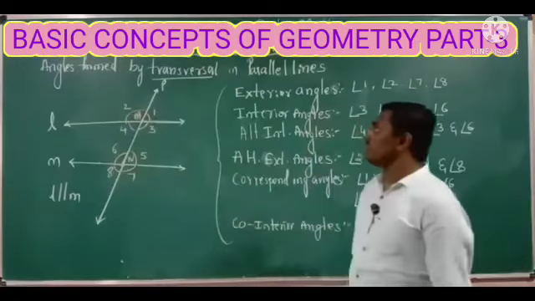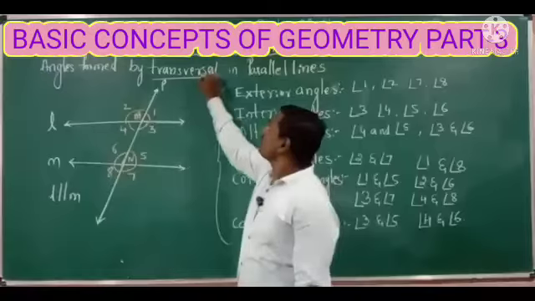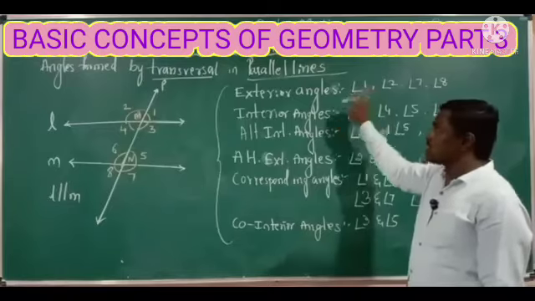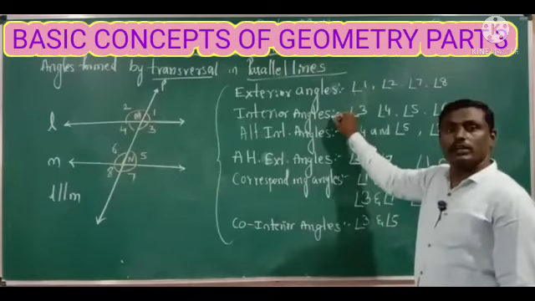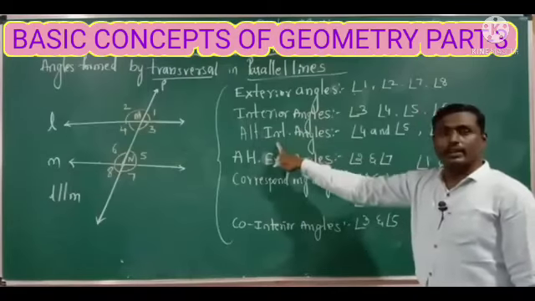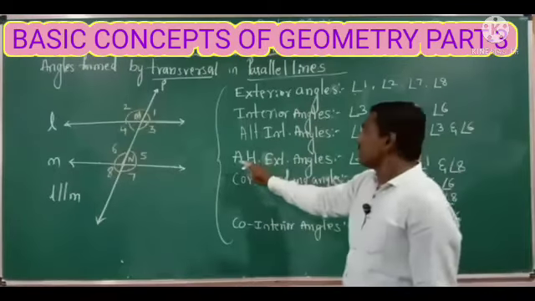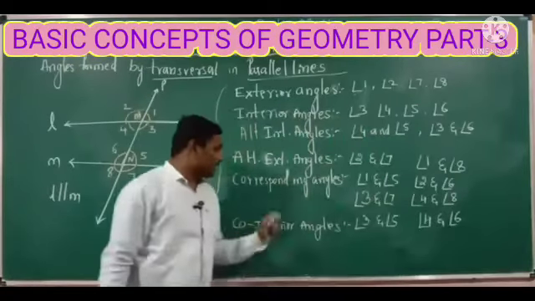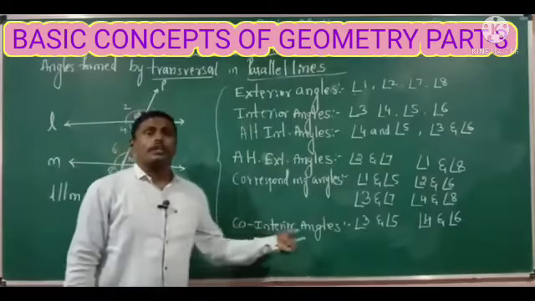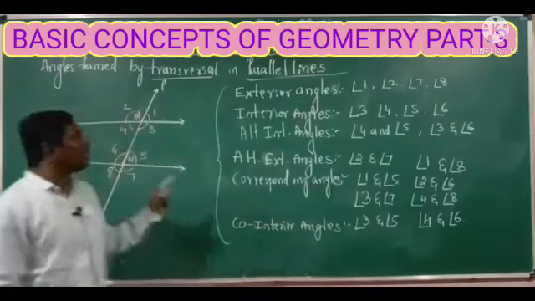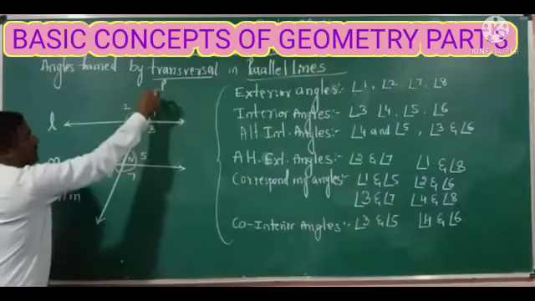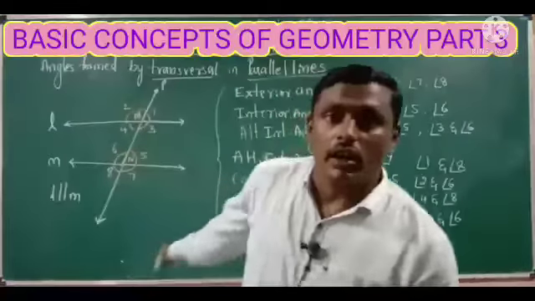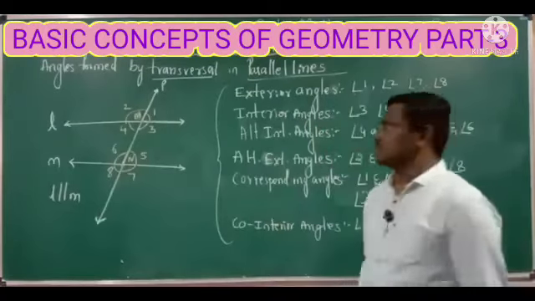The first one, exterior angles; second, interior angles; third, alternate interior angles; fourth, alternate exterior angles; fifth, corresponding angles; and sixth, co-interior angles. All these angles are formed by the transversal in parallel lines. These angles have some properties.